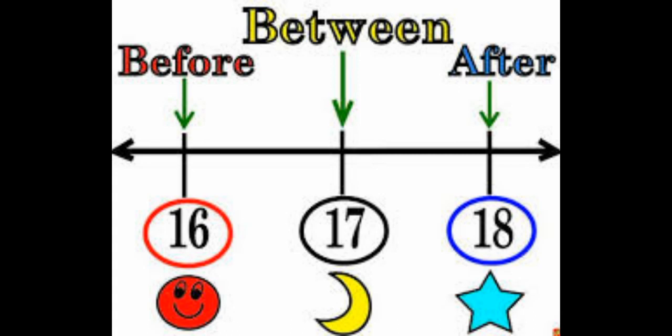As you can see, here we have three numbers, 16, 17 and 18. So 16 is the number that comes before 17. 17 is the number that comes in between 16 and 18. And 18 is the number that comes after 17.